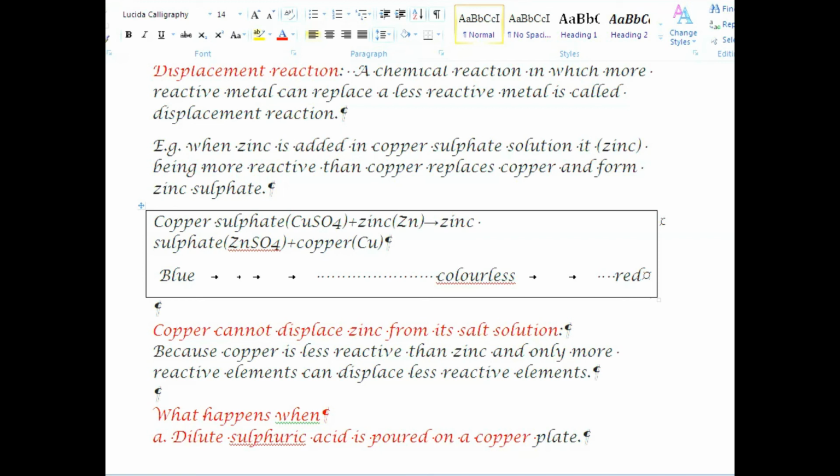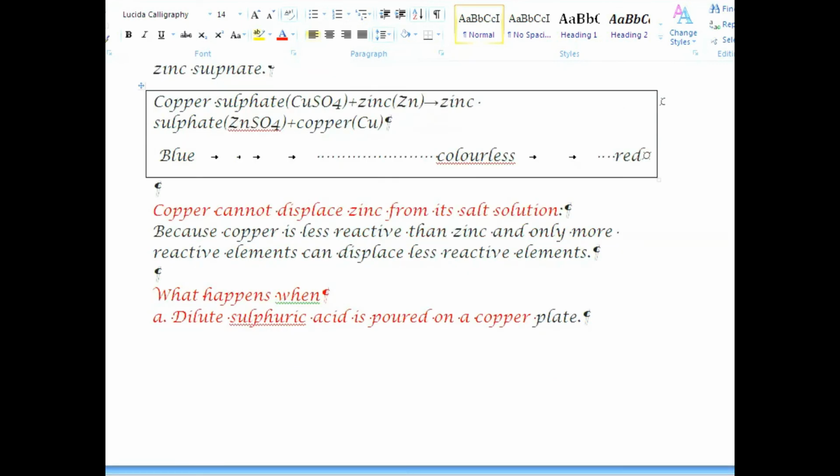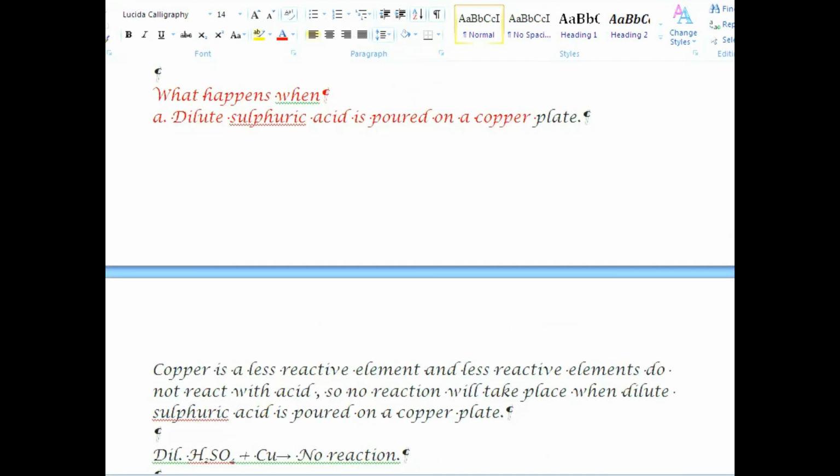Next para, what happens when a dilute sulfuric acid is poured on copper plate? Answer is, copper is less reactive element and less reactive elements do not react with acids. So, no reaction will take place when dilute sulfuric acid is poured on copper plate.